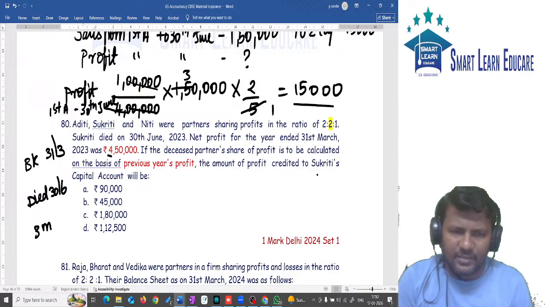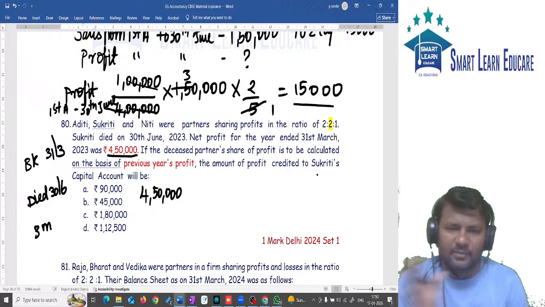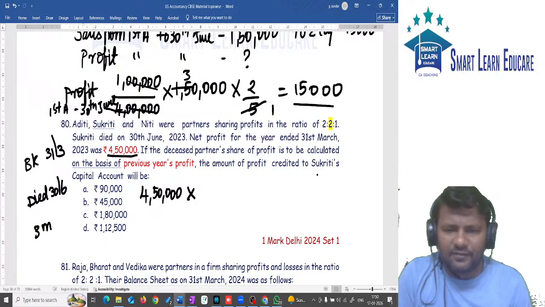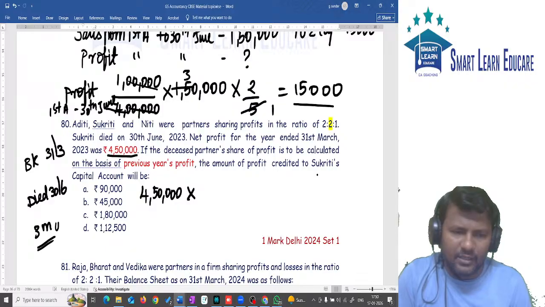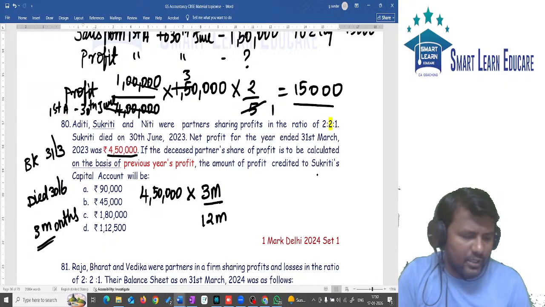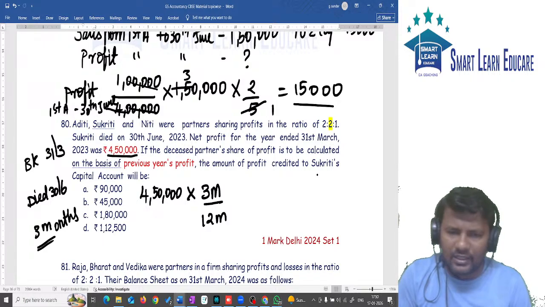This is calculated based on the previous year's profit. The previous year's profit for 1 year is 4,50,000. The previous year the business ran for the full year, and the profit is 4,50,000. In the profit, first we need to apply the months. We require profit for how many months? We require profit for 3 months. So 4,50,000 into 3 months divided by 12 months.